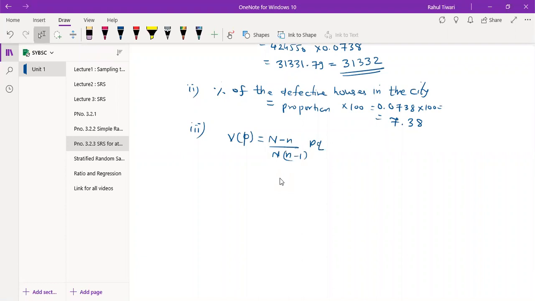So if you just calculate these values, you have small p, you have small q, you have this data. Just check whether this answer is coming or not. I have this answer directly.